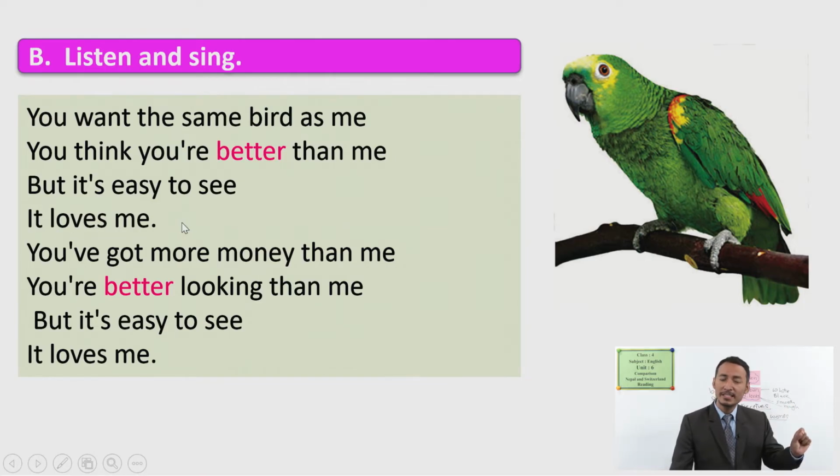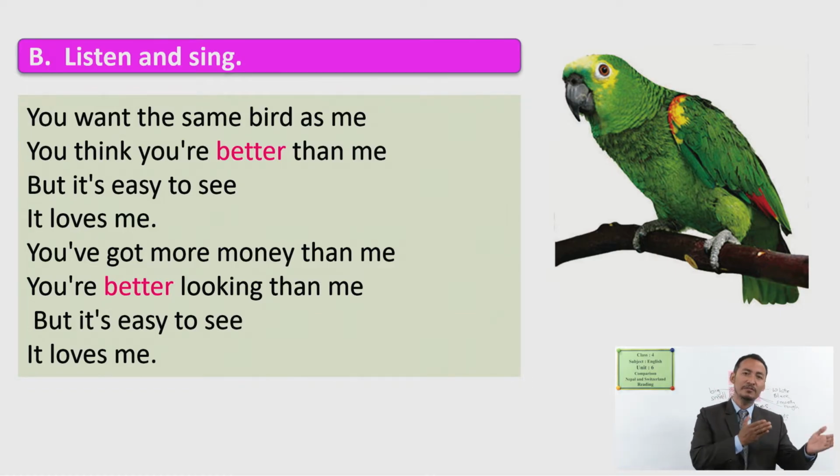Yes, so it's easy to see. It's very easily seen that the parrot is loving the poet and he is very happy. You've got more money than me, means other people have more money, and you are better looking than me. But it's easy to see it loves me again.